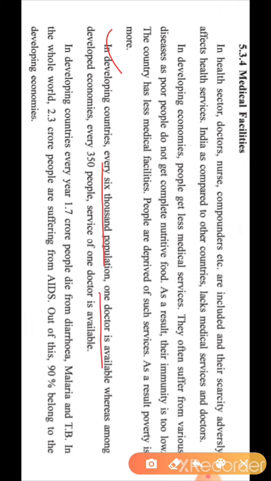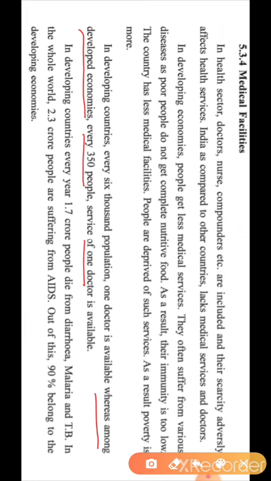In developing countries, for every 6,000 population, one doctor is available. So you have to imagine the data that for every 6,000 people, only one doctor is there. Whereas among the developed economies, for 350 people, one doctor is there.